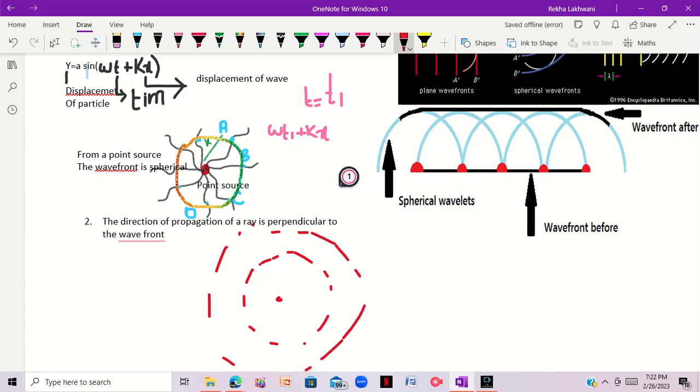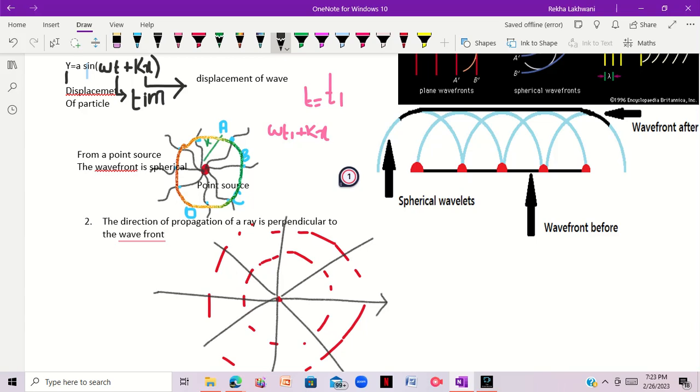This is another wave front, right? Over here, as I said, the rays passed over here, they are perpendicular. For example, a ray is passed from here. There is a ray over here. The ray is here.